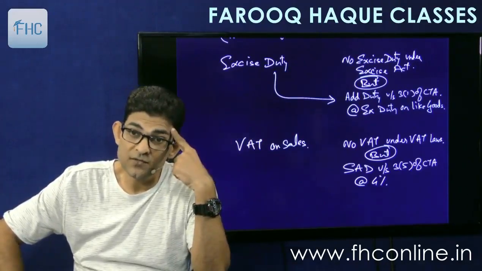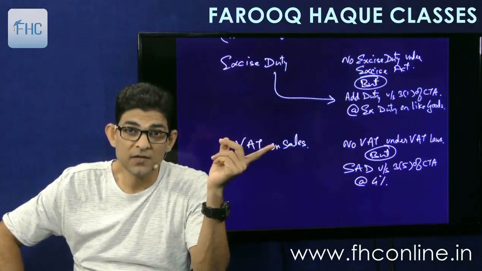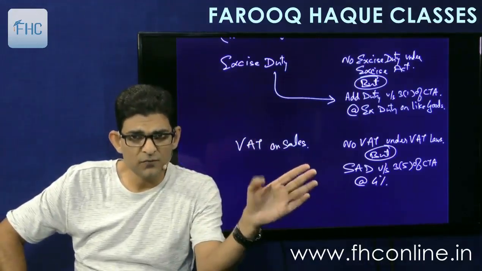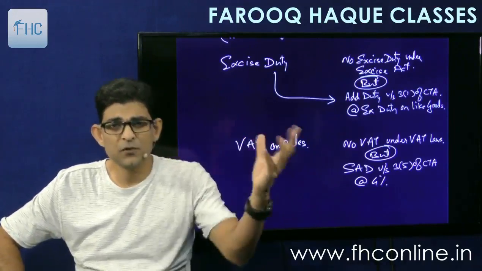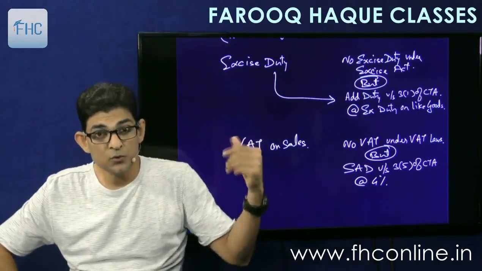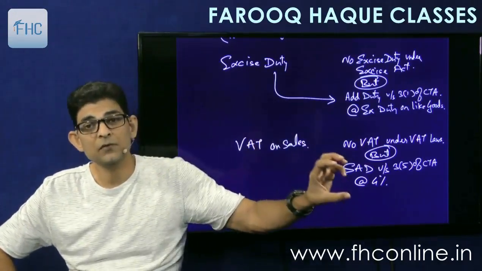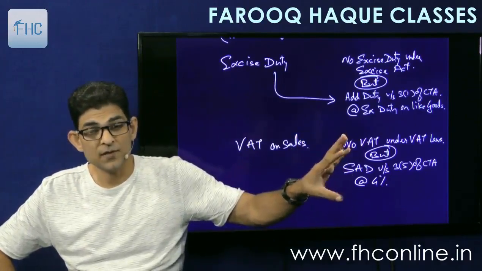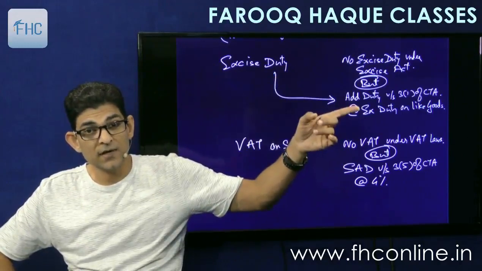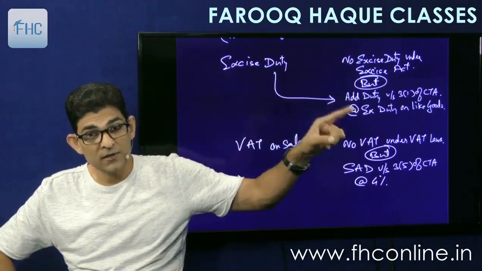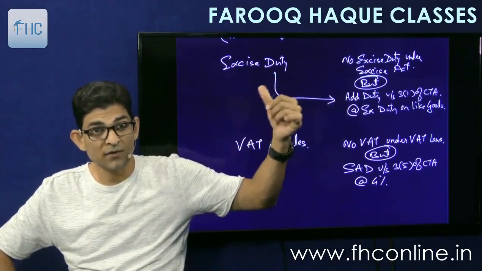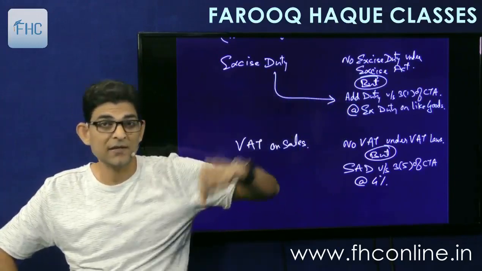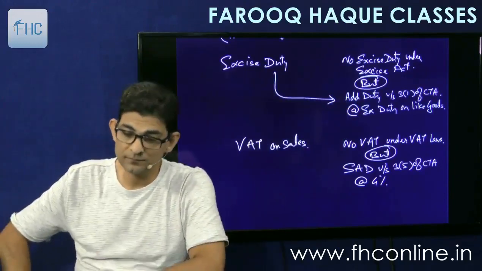Due to different rates applicable throughout India in different states, the government said, okay, we will not follow the VAT rates because we don't know which rate to follow, as there are so many rates. So we will fix it at 4%. It was a fixed rate of 4%. But the countervailing duty of excise was not fixed. It depends upon the excise duty rate on like goods in India.